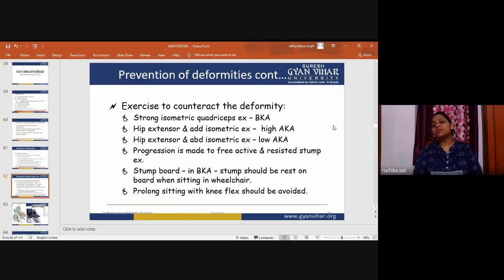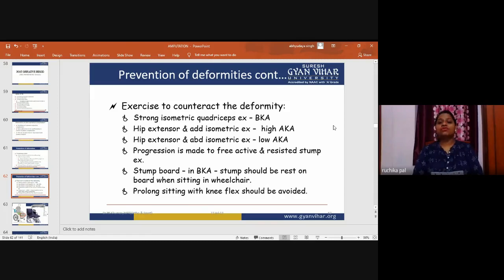Strong isometric quadriceps exercises for the below knee amputation. Hip extensor and abductor isometric exercises for the high above knee amputation. Hip extensor and abdominal exercises for the low above knee amputation. All the exercises depend upon the type of amputation the patient is going through, or which the patient is comfortable with.